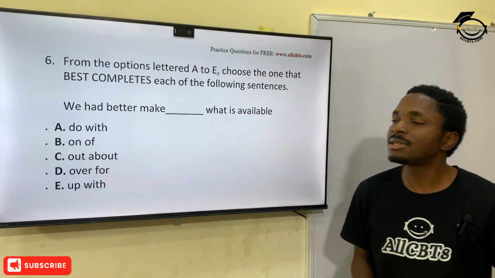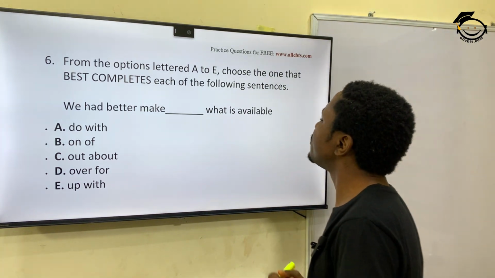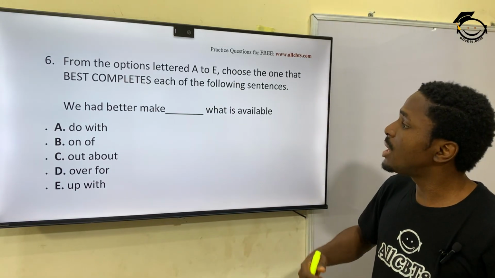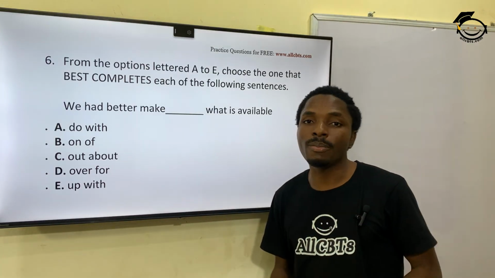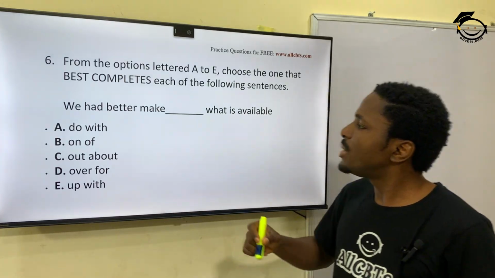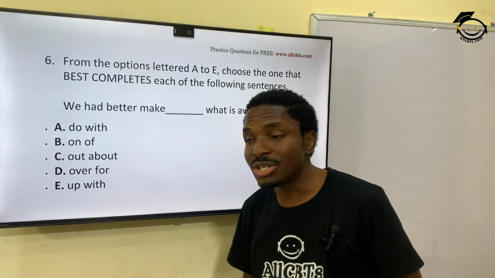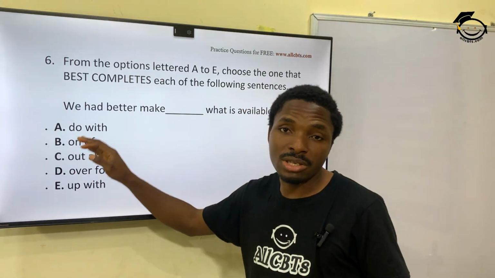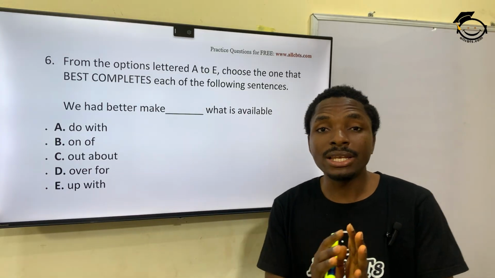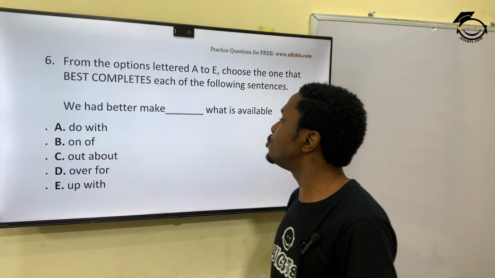And then 6. From the options that are A to E, choose the one that best completes each of the following sentences. We had better make dash with what is available. So which of these will fill that in? You have option A. We had better make do with what is available. We shouldn't even stress ourselves going too far. The correct option is A. We had better make do. That means let's manage what we have or what is available right now. So that's A. Make do with what's available.